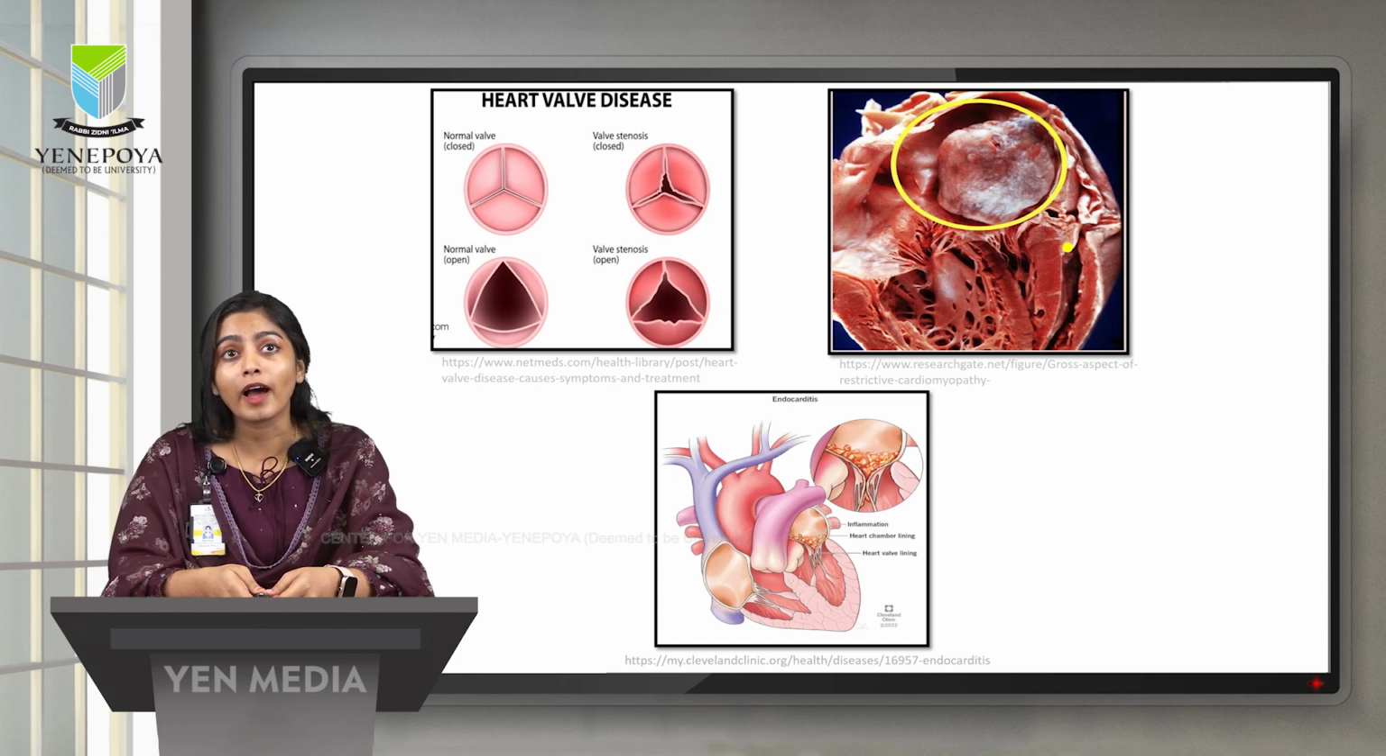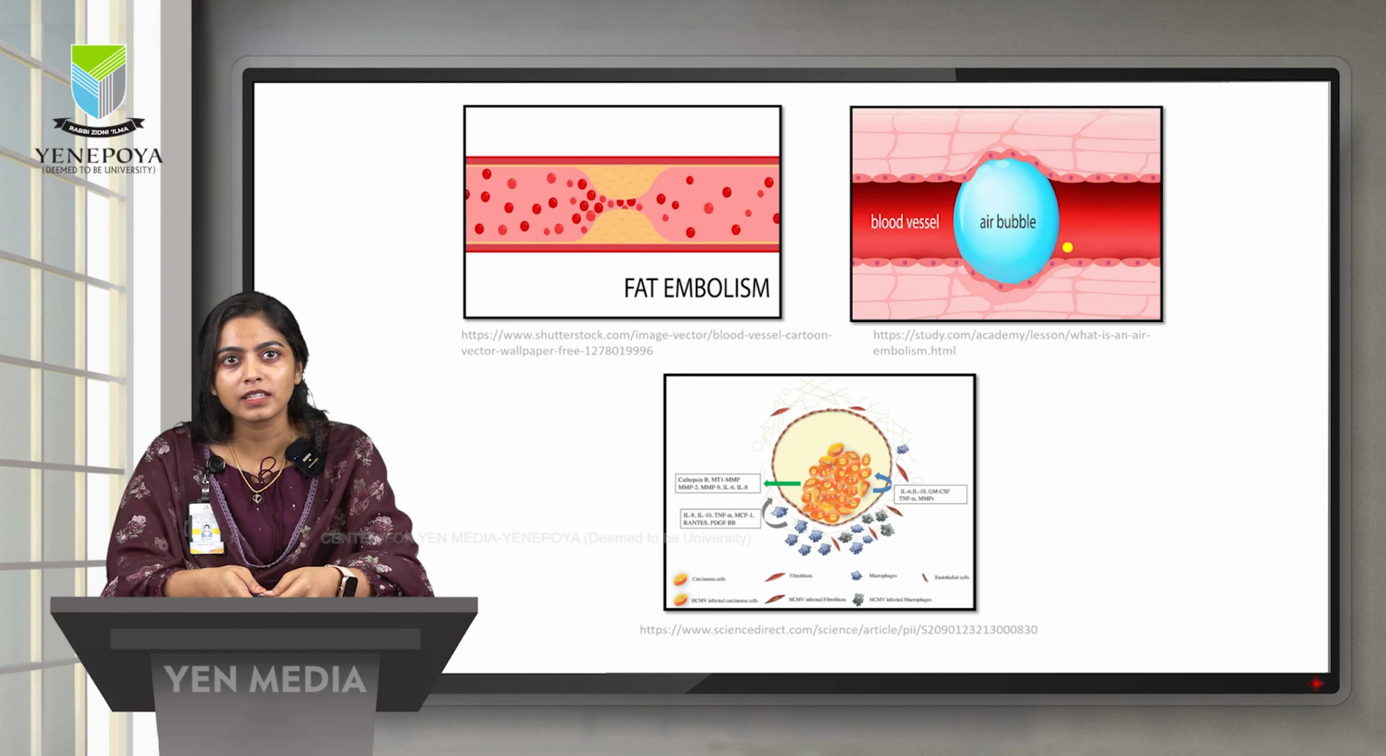The first one is valvular heart disease, which is nothing but any valve of the heart is getting damaged or diseased. The second picture is cardiomyopathy, where the muscle of the heart, which is nothing but myocardium, is getting diseased or damaged. And the third picture is endocarditis, where you can see clumps of bacteria getting accumulated on the surface of the heart.